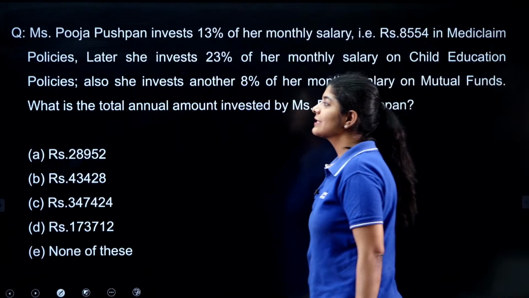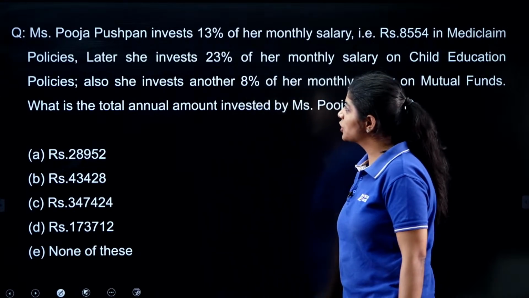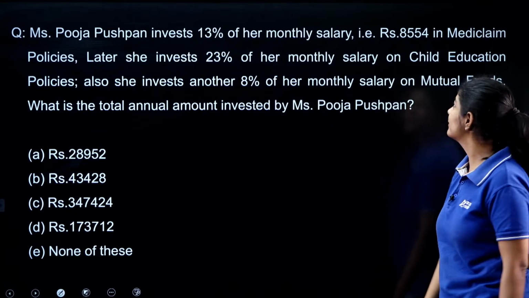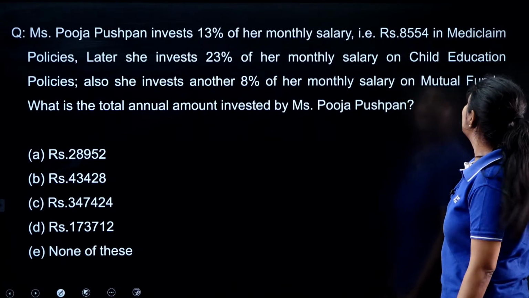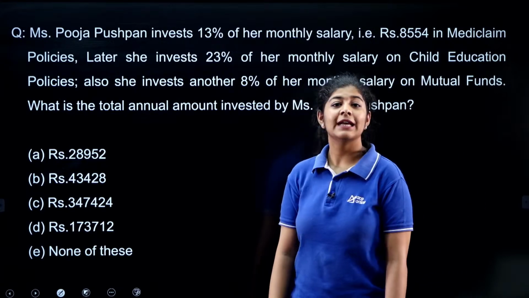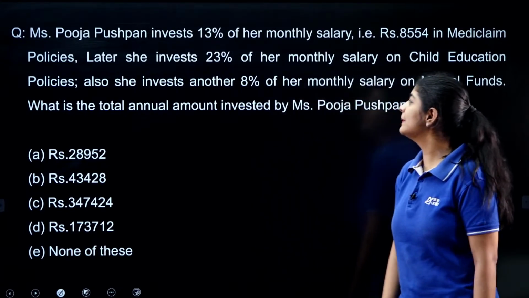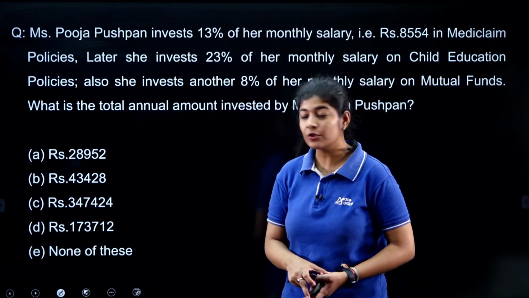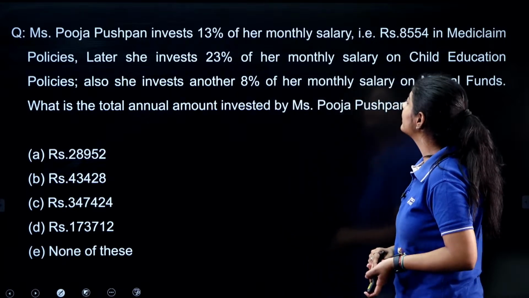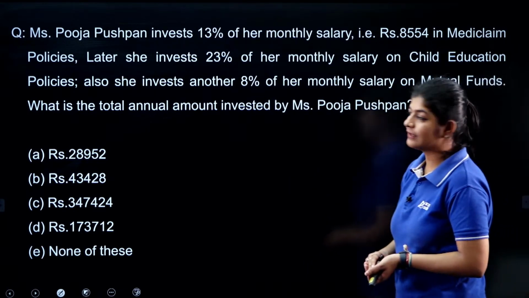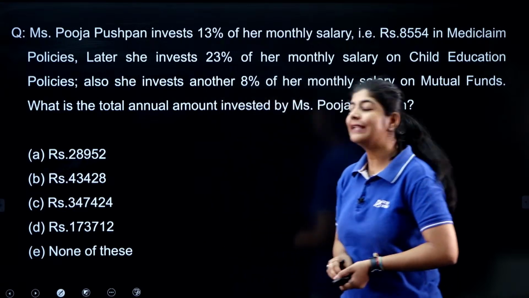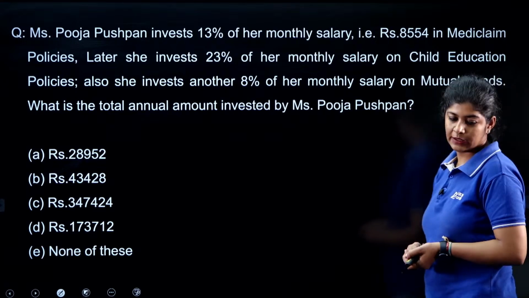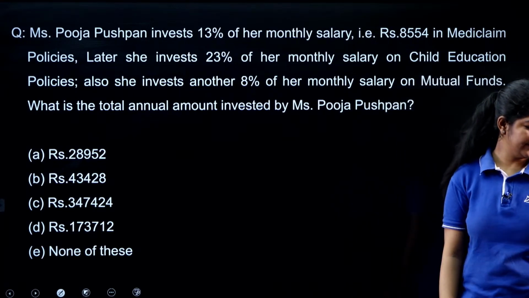So the next question says that Ms. Pooja Pushpan invests 13% of her monthly salary, that is rupees 8,554 in Mediclaim policies. Later, she invests 23% of her monthly salary on child education policies. Also, she invests another 8% of her monthly salary on mutual funds. What is the total annual amount invested by Miss Pooja Pushpan? So what answer are we getting over here?